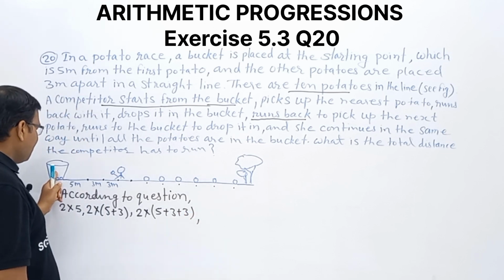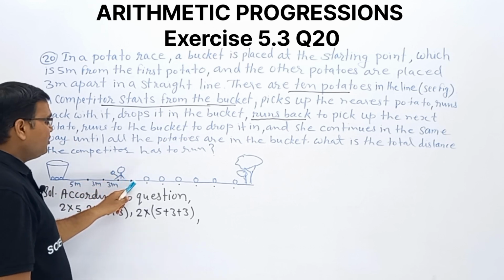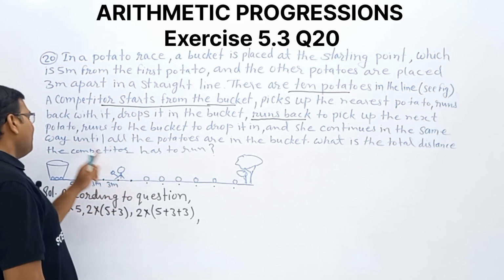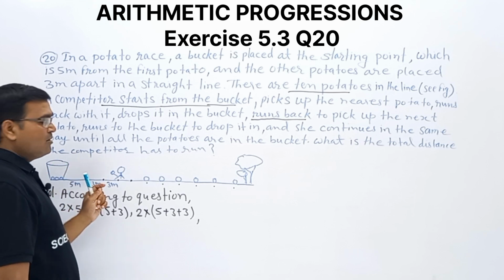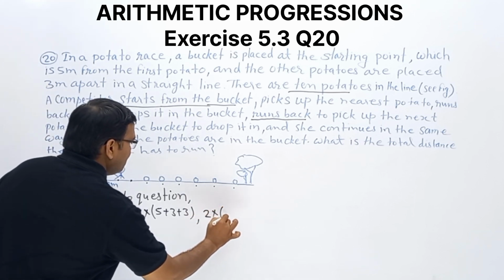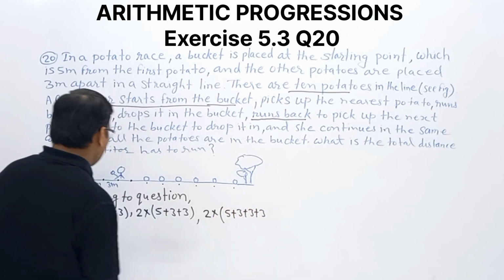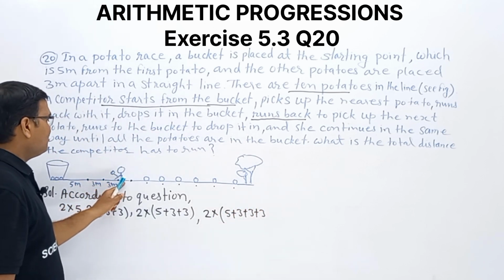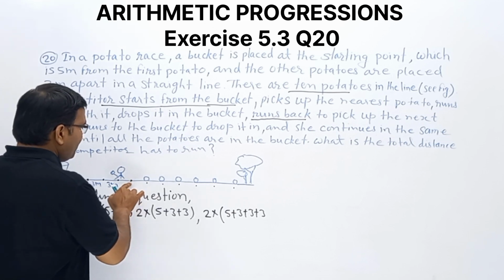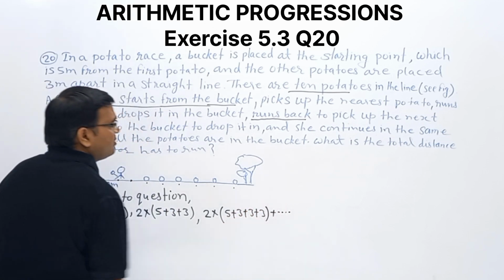Now the competitor is there, starts running to pick up what? The fourth potato. It means pick up and run back. It means 2 times running this path. So we can say 2 times of 5 plus 3 plus 3 plus 3. Yes or no? 3 plus 3 plus 3 to pick up this one. Clear? And so on. Clear?